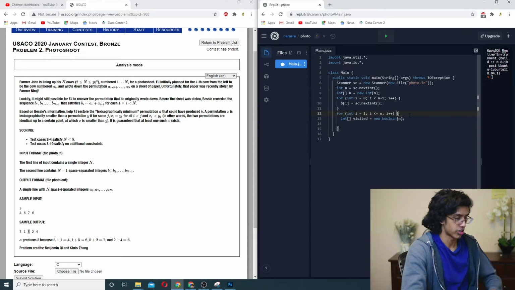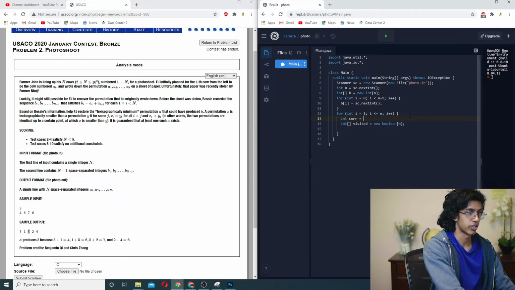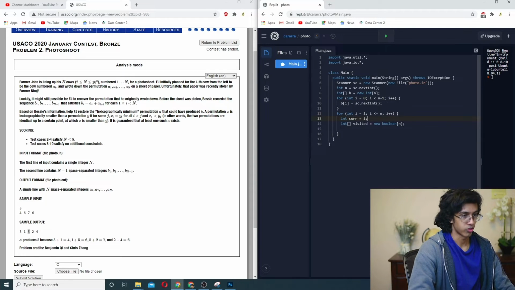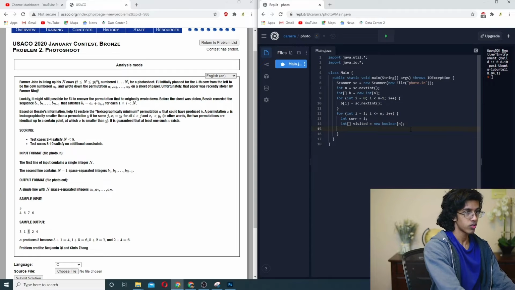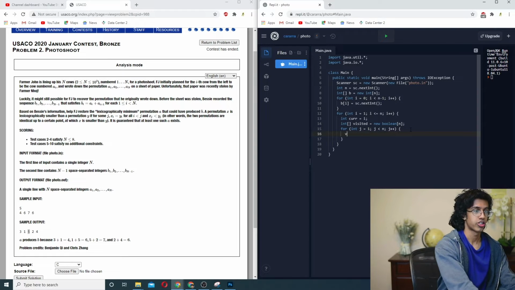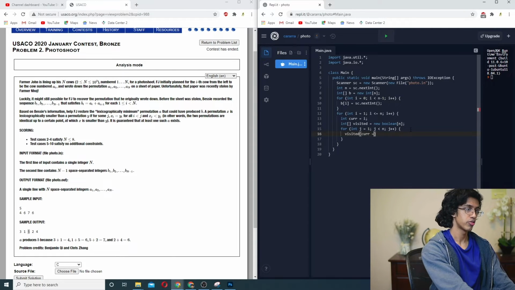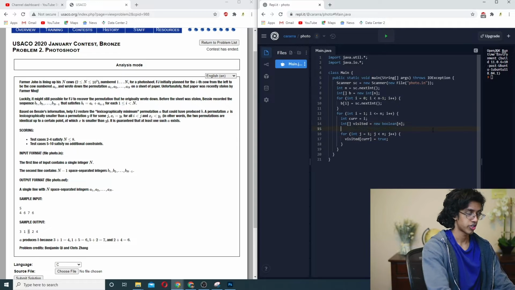So let's do int car equals i, and we'll do for int j equals 1, j is less than n. Oh man, we gotta use a different variable. Okay. And basically we're just gonna set visited[car] equal to true. Or why don't we just set visited[car] equal to true at the very end of each loop.